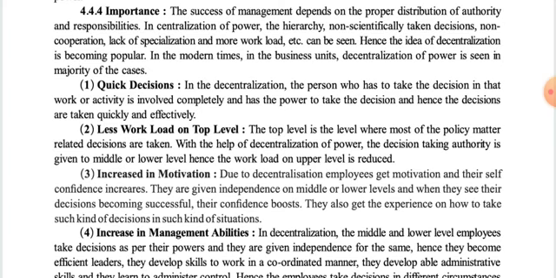Hence, the idea of decentralization is becoming popular. In modern times, in business units, decentralization of power is seen in the majority of cases.